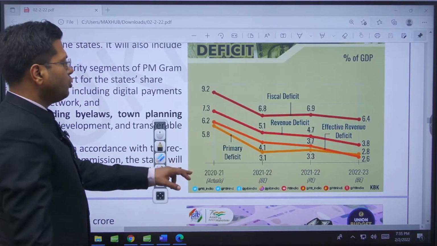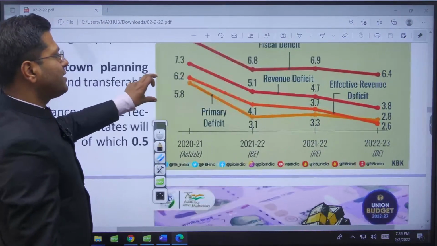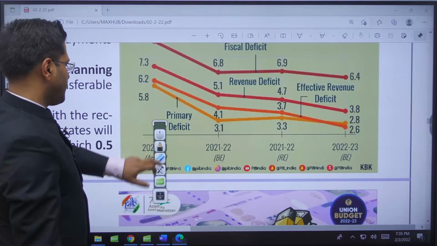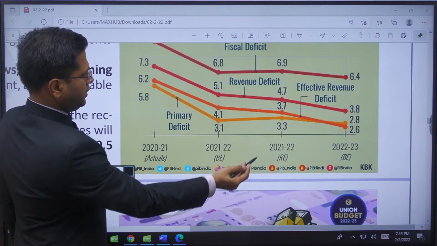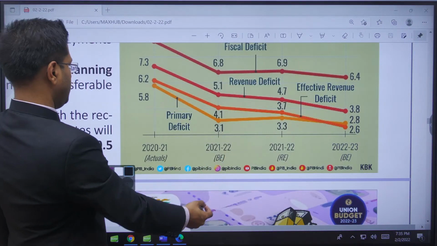And then we also have two more terms called primary deficit and effective revenue deficit. See, effective revenue deficit, ERD, which is the one?